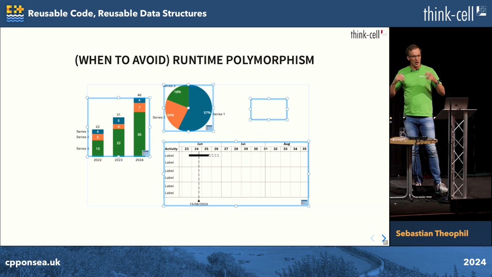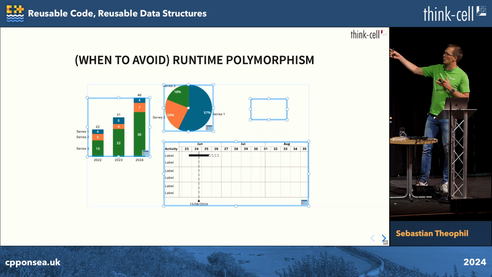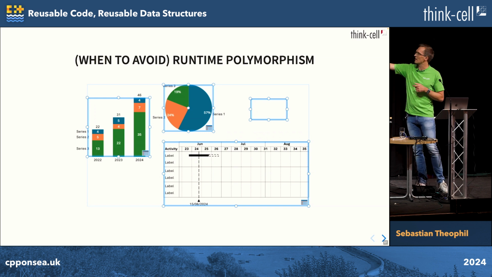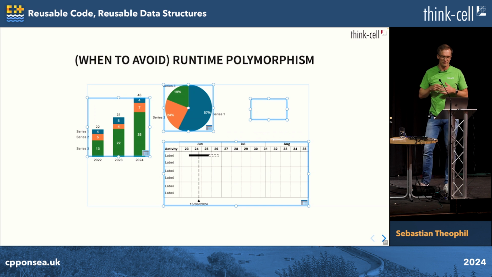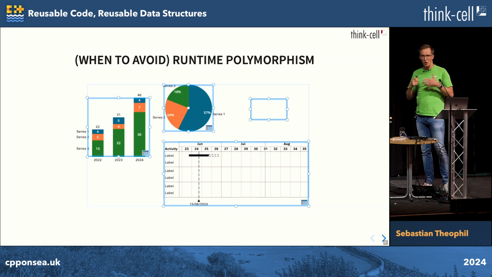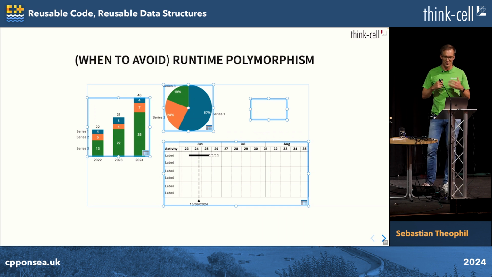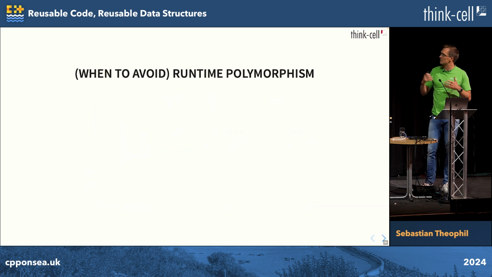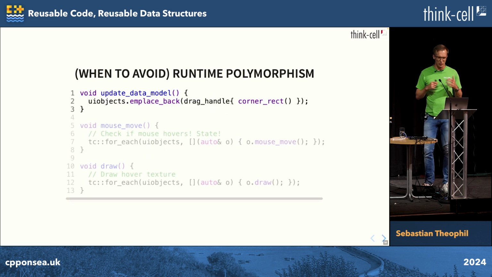So we have this drawing application. Like I said, every one of those can render some user interface. So you see they're selected, and they have all these little drag handles that you're familiar with from any other application. And now 20 years ago, everything was still object-oriented. So of course, we implemented these in an object-oriented way because we thought this was the way to do it. And so the super high-level view of our application would have been like this.